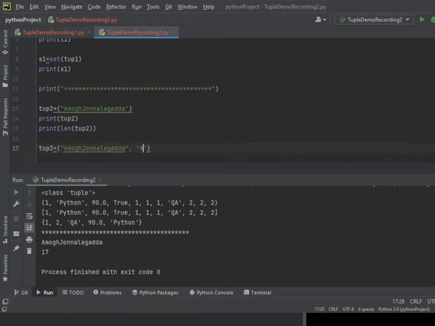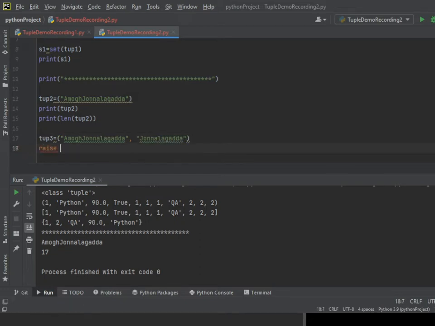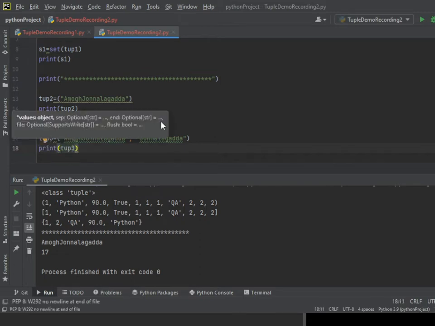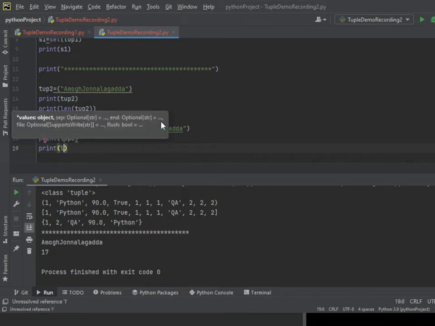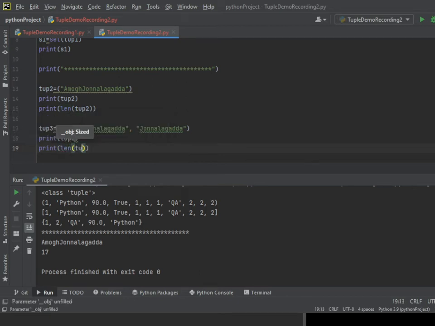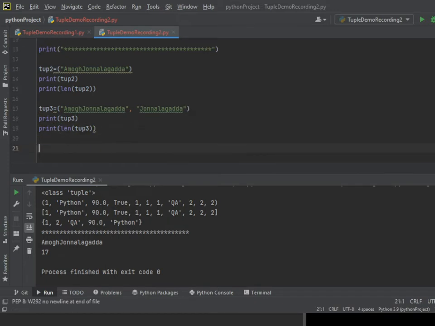Okay, now I am giving my surname. Okay, tup3, and here print len. Okay, tup3.